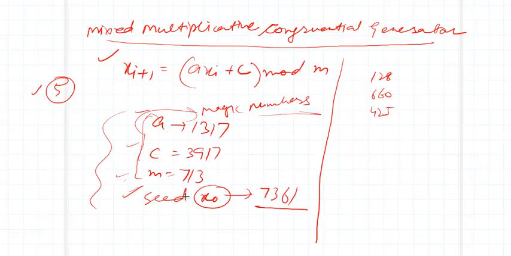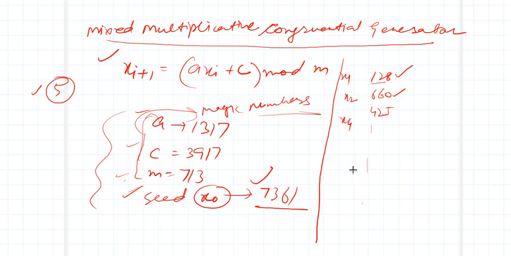As we start with this seed x naught, the next number xi plus 1 is x1. Then I start with this number, get x2, and then start with that number and get the next one, and so on. So these are the numbers which I am getting.